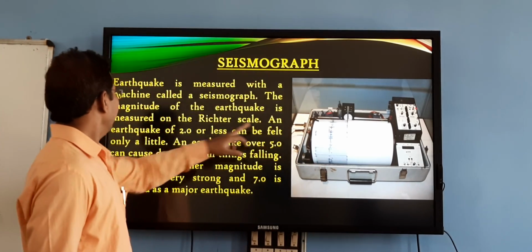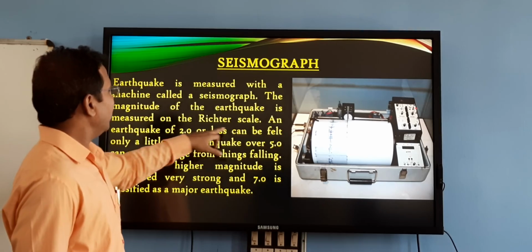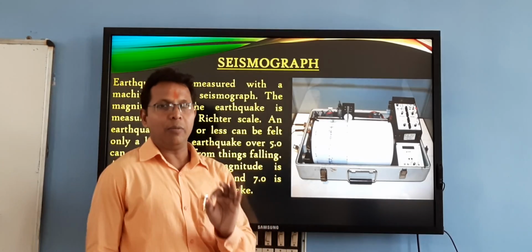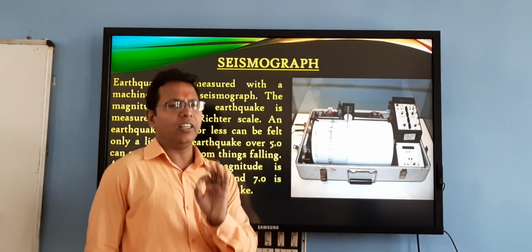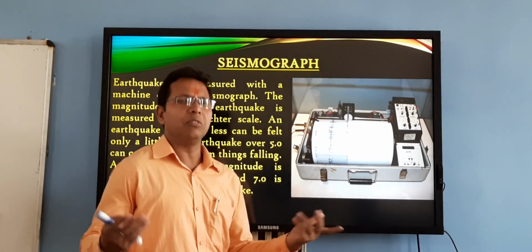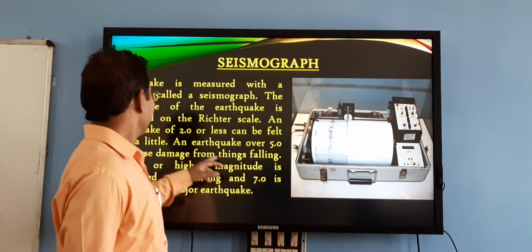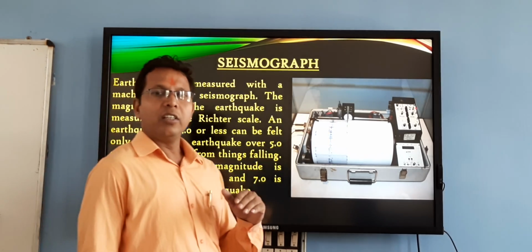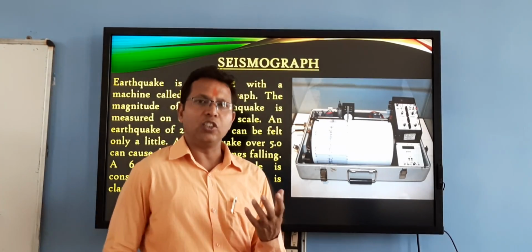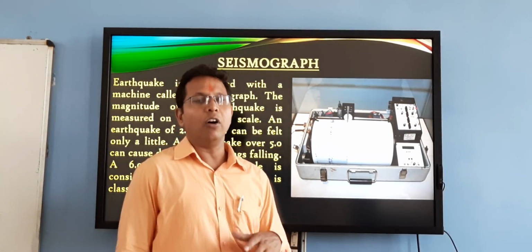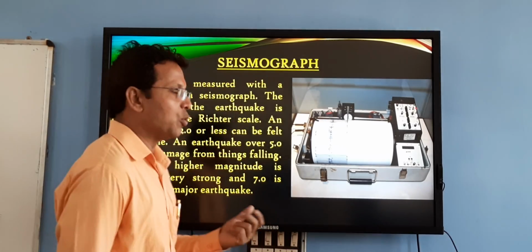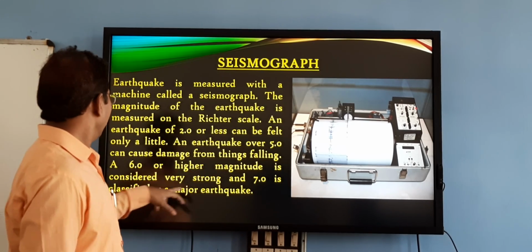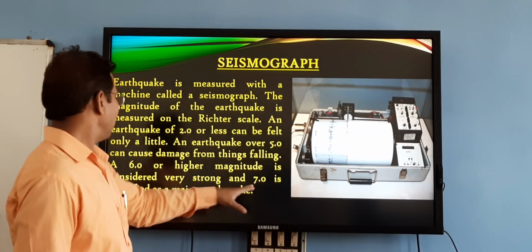Listen. An earthquake of 2.0 or less can be felt only a little. If an earthquake of 2.0 Richter scale or less happens, then we may feel it or it may not be felt at all. But an earthquake over 5.0 can cause damage from things falling. If the magnitude of the earthquake is 5.0, then it can be felt and damage may happen. If the scale shows 6.0 or higher, the magnitude is considered very strong, and 7.0 is classified